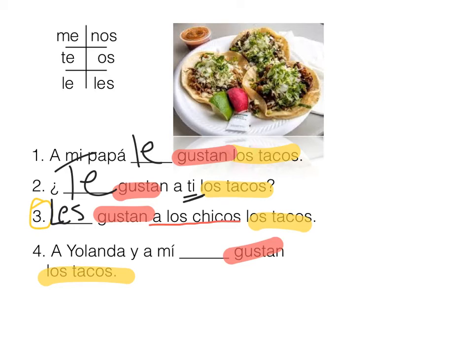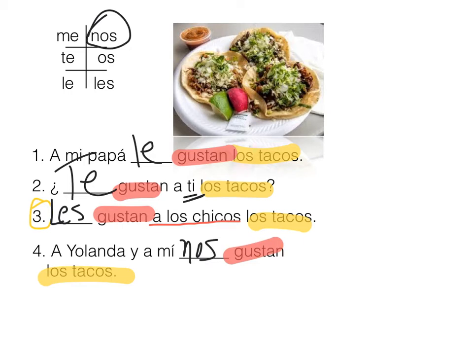Okay? A Yolanda y a mí. To Yolanda and to me, the tacos are pleasing. They give us pleasure. So it's a Yolanda y a mí. If you're going to make a mistake in Spanish 1, these are the kind of things you're going to make some mistakes on until it sinks in. We're learning through the process of learning Spanish to improve on paying attention to details. So a Yolanda y a mí, it's going to be nos. So our answer is: A Yolanda y a mí nos gustan los tacos.